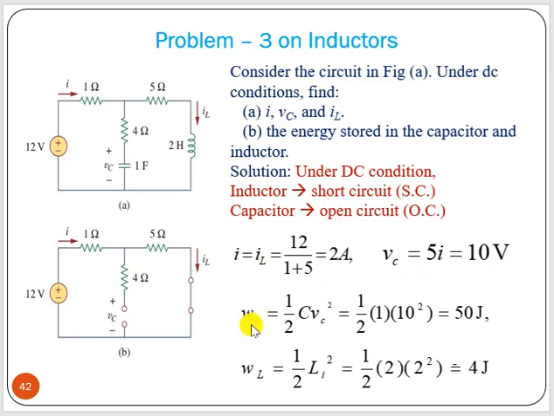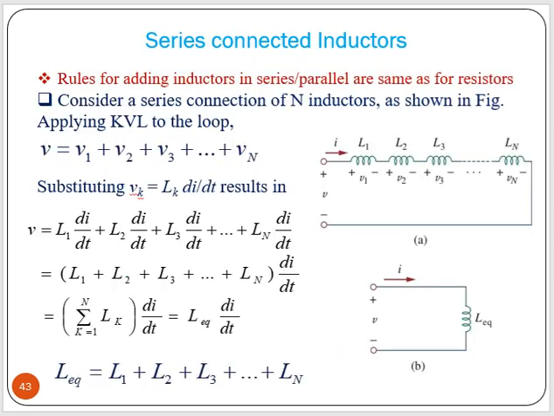So we can find out the energy across the capacitor, WC = half CV square, so we got the value, and WL is half Li square, and here the I is nothing but 2 amps, so we got the energy value. So using those formulas we can find out all the values.